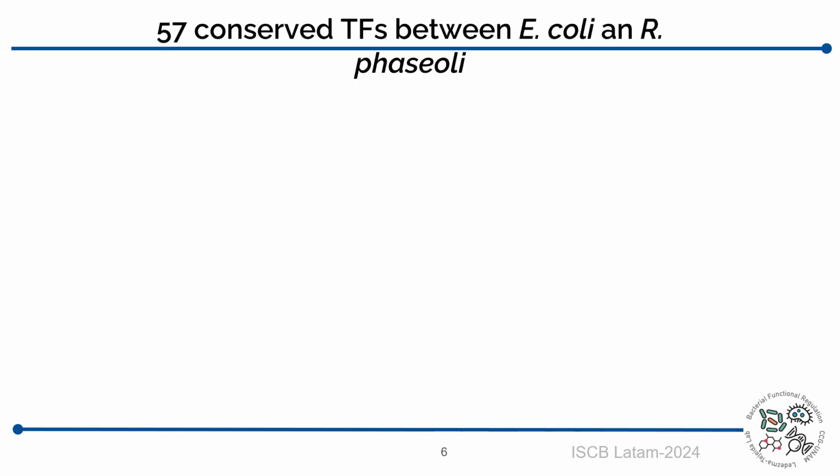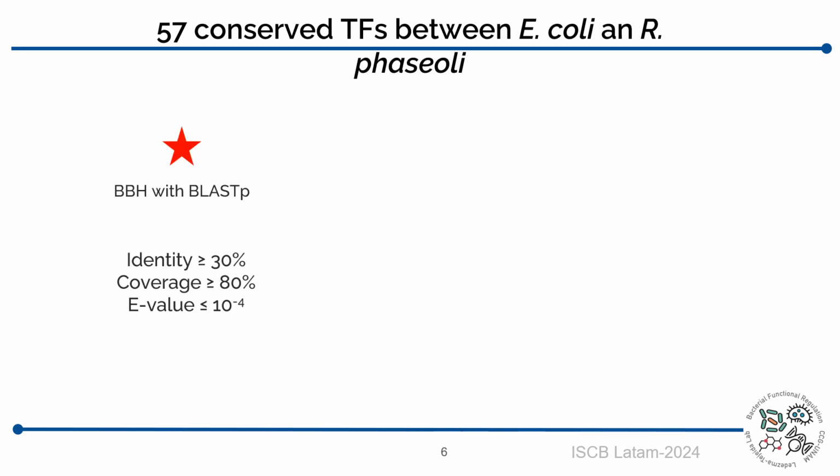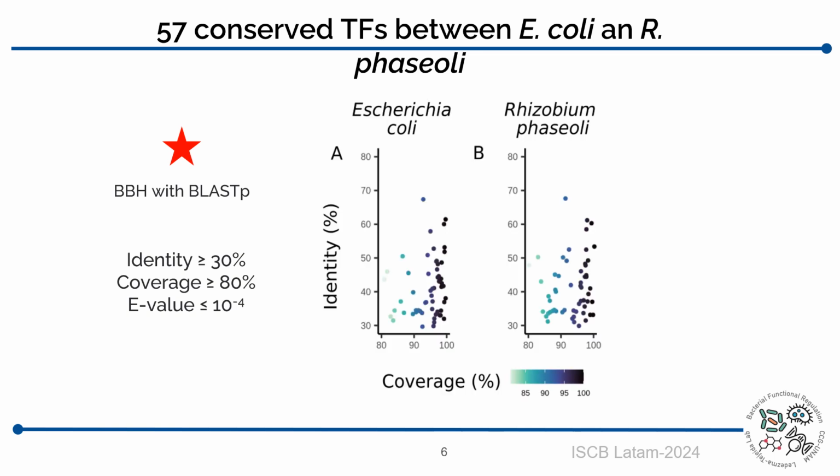So the first thing that we did was to identify conserved transcription factors between E. coli and Rhizobium phaseoli. We did this by employing an approach called bidirectional best hit, which is an approach based on sequence similarity. And because of the divergence time of these two organisms, we use protein sequence. In the image each dot represents a transcription factor, and we identified 57 conserved transcription factors between these bacteria.